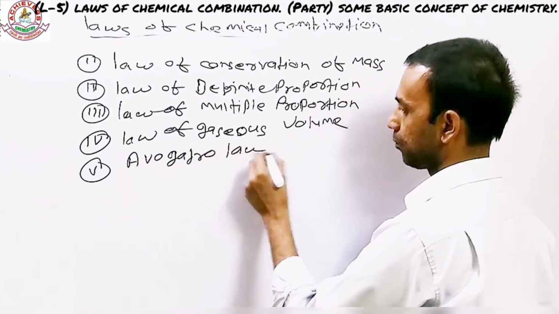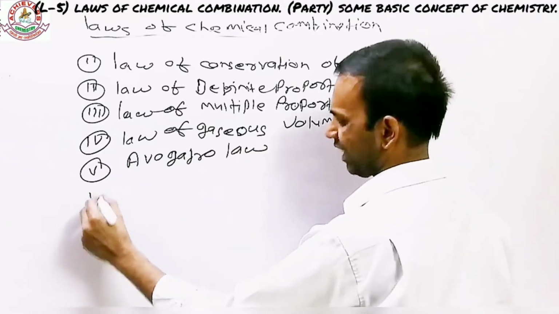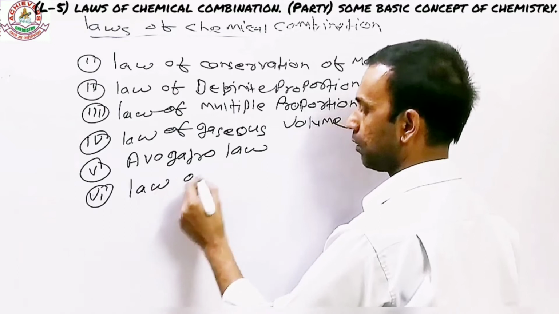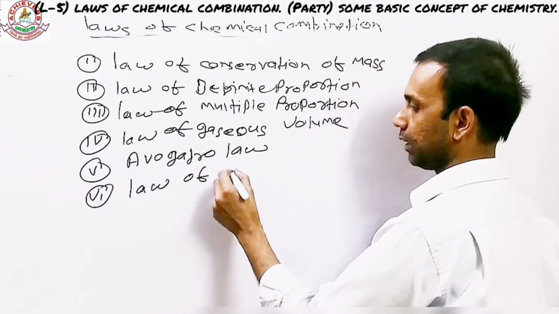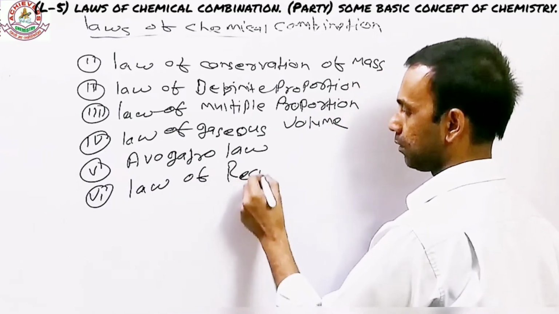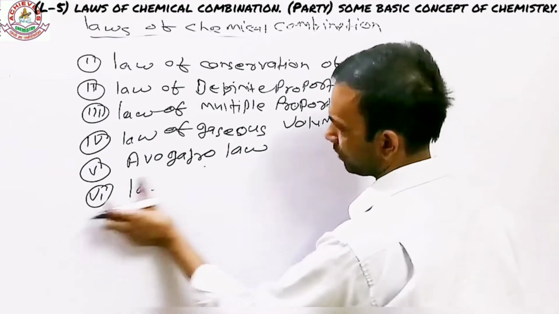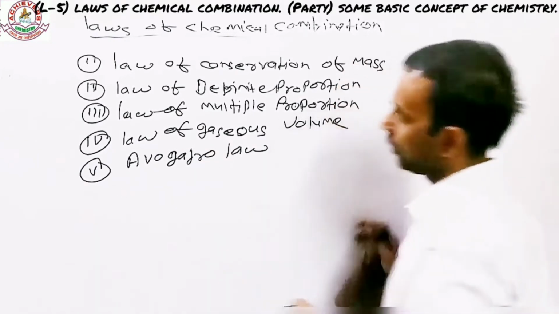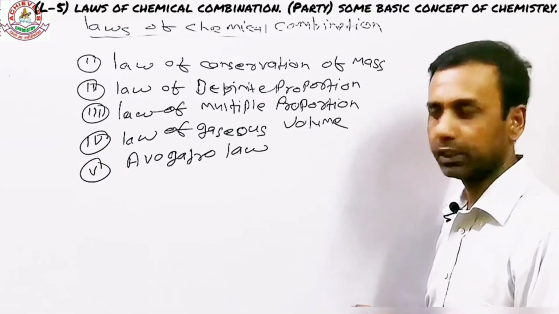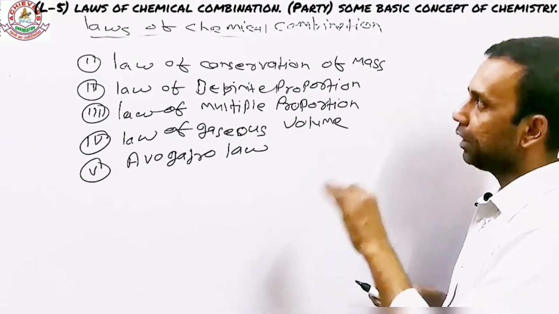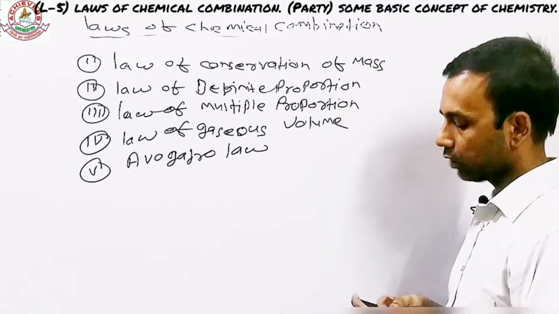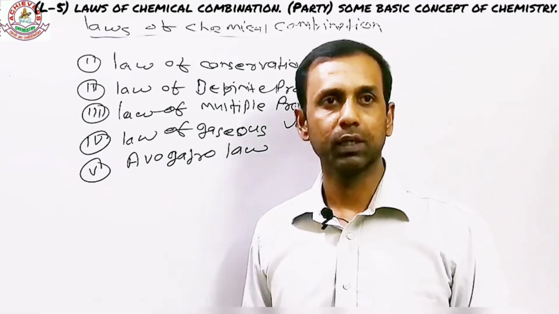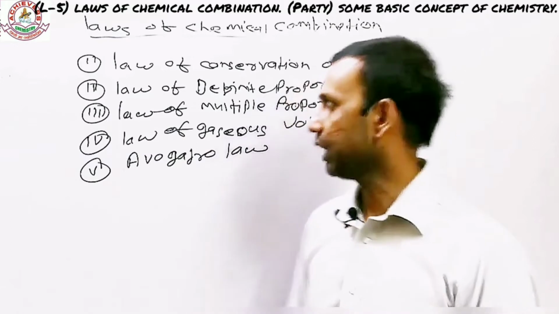There is another one, and probably more, law of reciprocal. Yeah, just forget that, that's not something you need to do, because as per the 11th class, there are just 5 laws of chemical combination you need to study. So I repeat again, the laws which are followed by the chemical reactions are collectively called laws of chemical combination. There are 5 laws. Let's start with the first one.